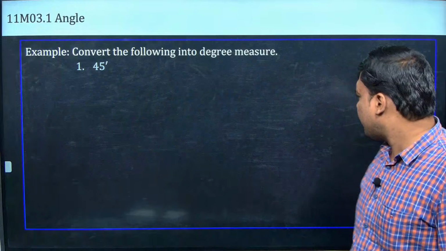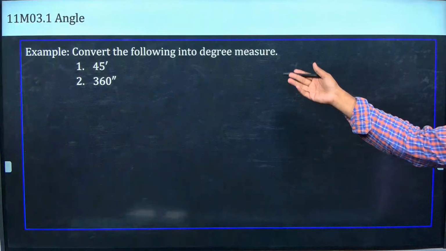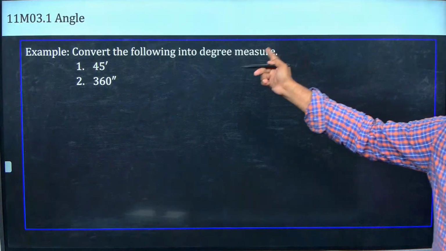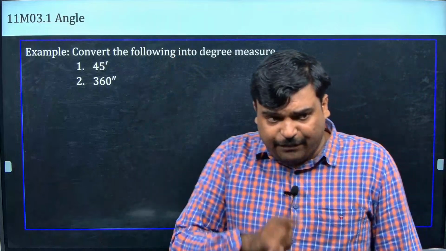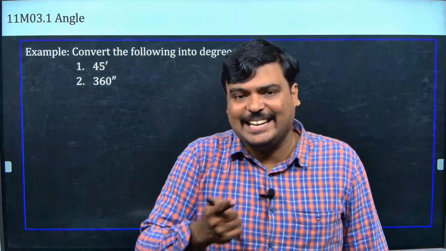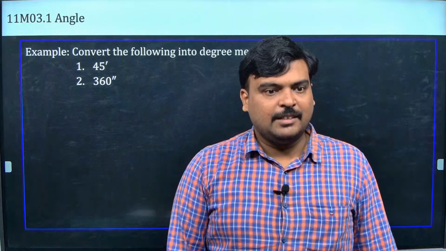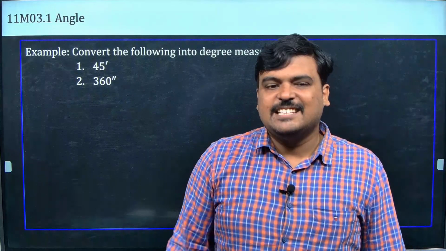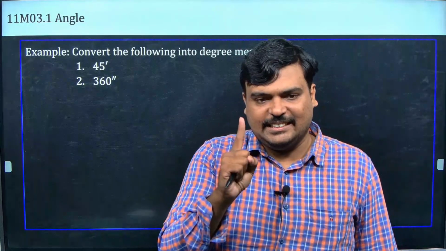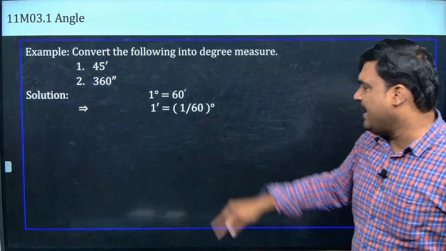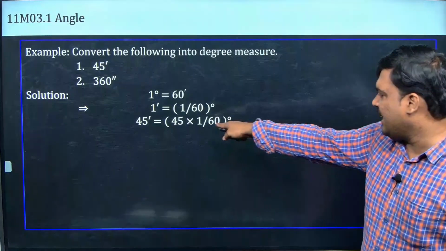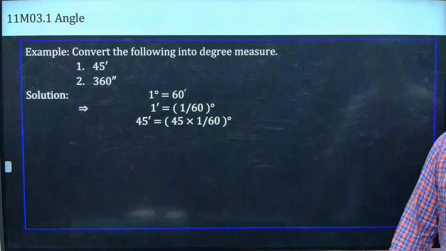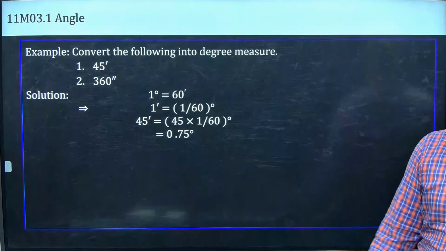Okay. Now, 45, single quote again. What does that mean? Minutes. 45 minutes is equal to how many degrees? 3 by 4 degree. Yeah, 3 by 4 degree. 60 is what? 1 complete degree. Correct? So just divide that by 1 by 60. So I will get what? 0.75, or whatever you told us.